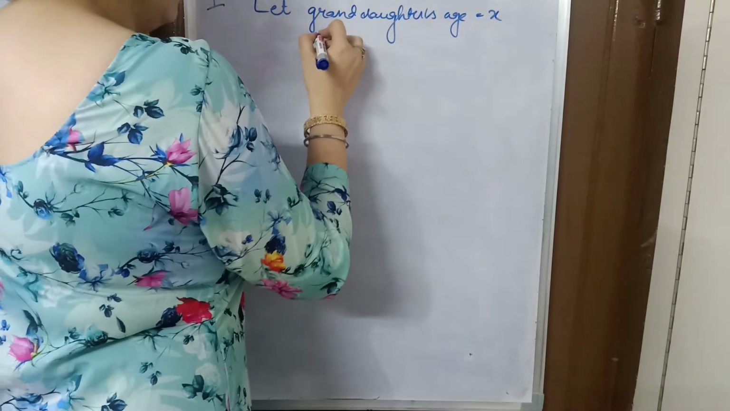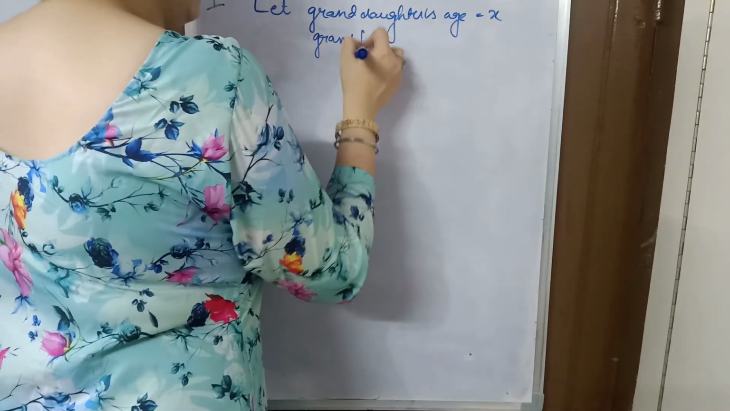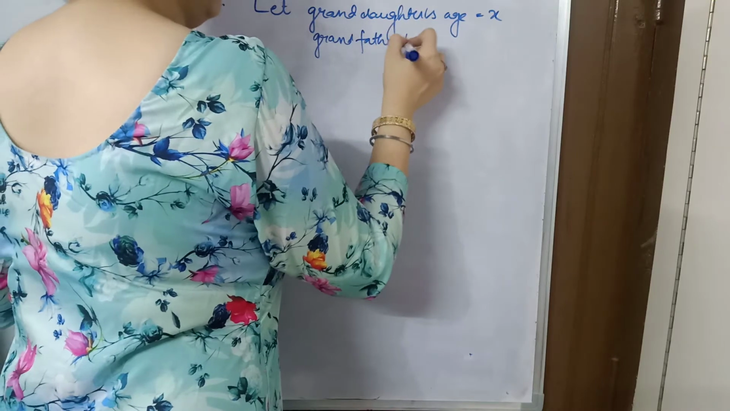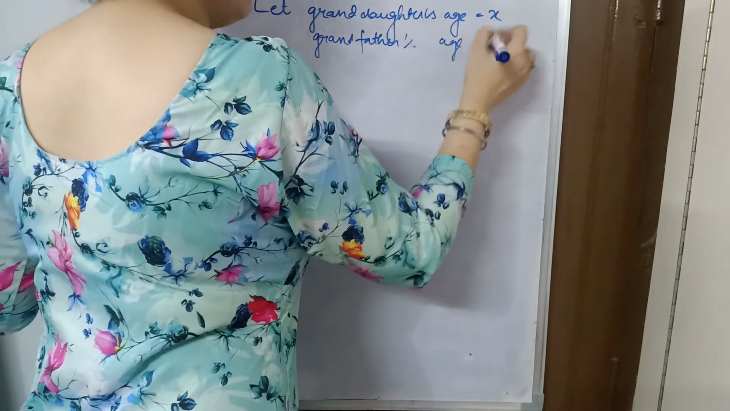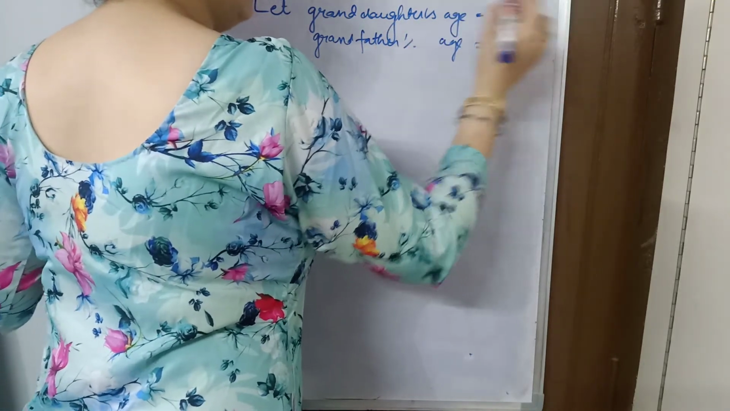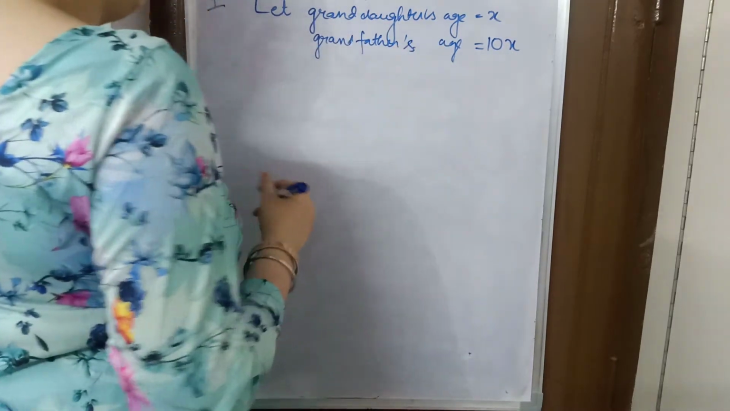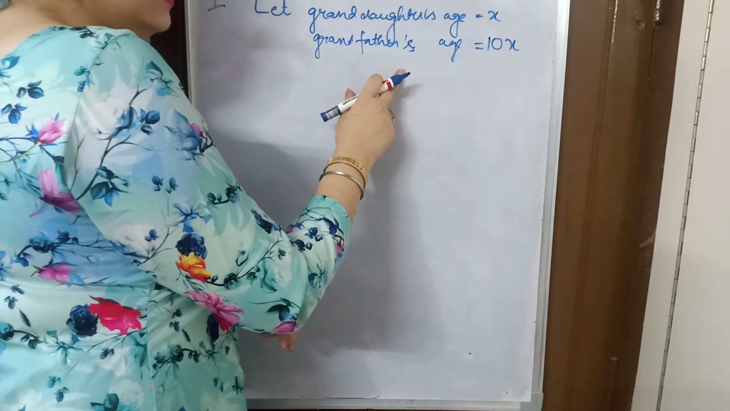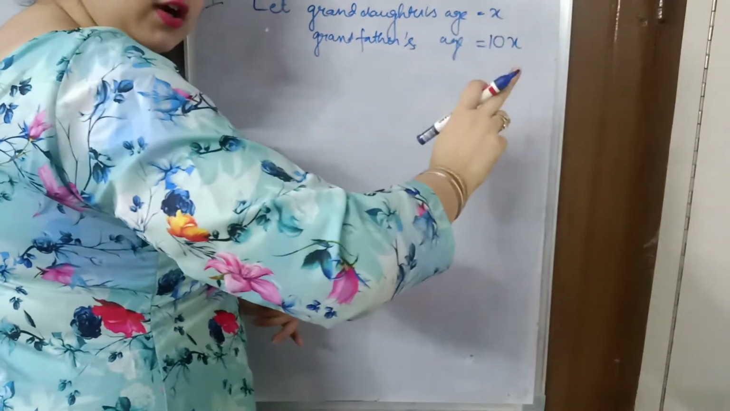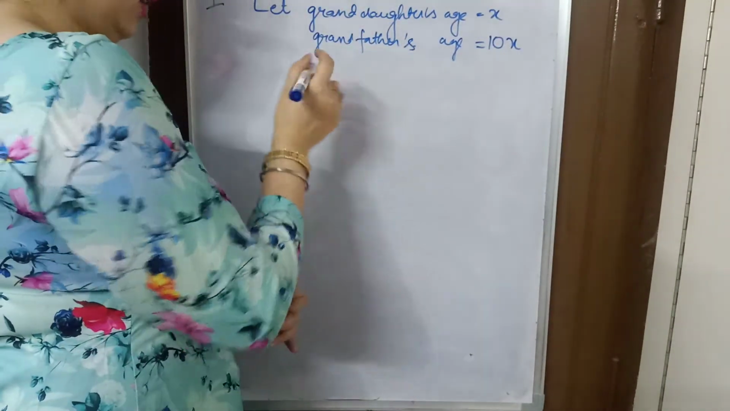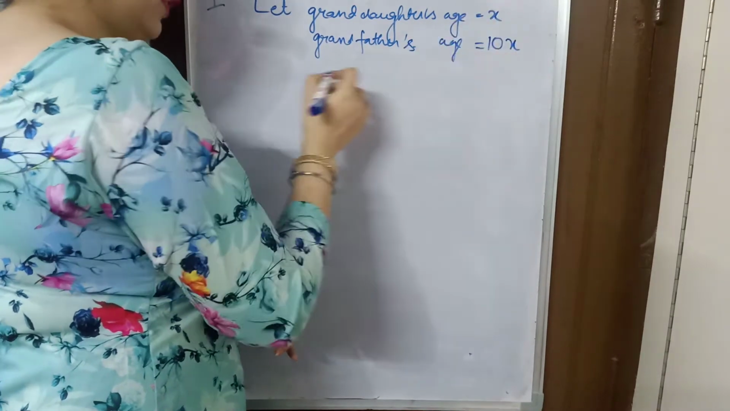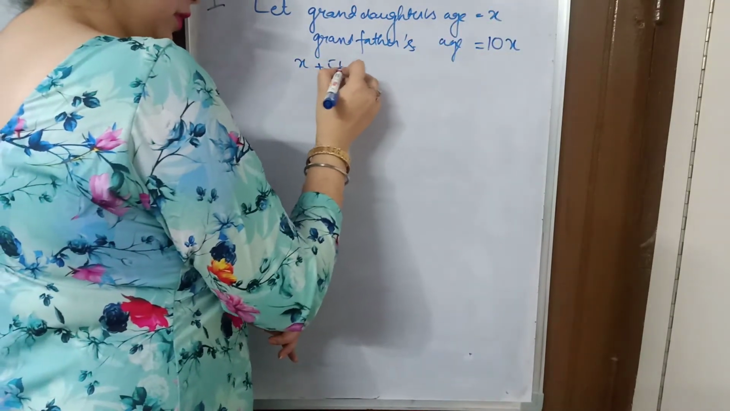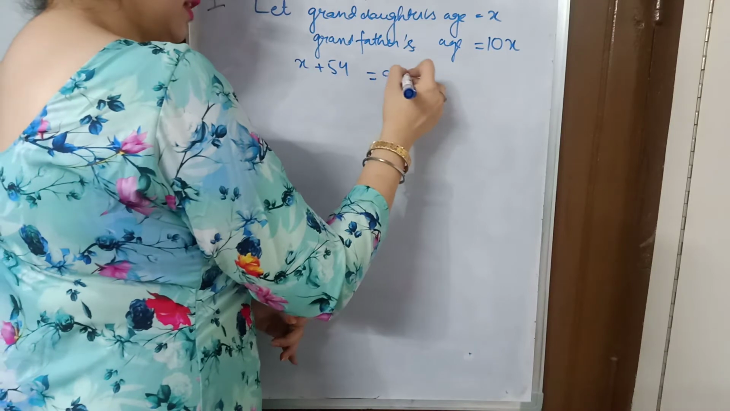And the grandfather's age is equal to 10 times the granddaughter's. That means 10 into x. After that, they are saying the next situation is this, that the grandfather's age is 54 years older than the granddaughter. That means x plus 54 is equal to the grandfather's age.